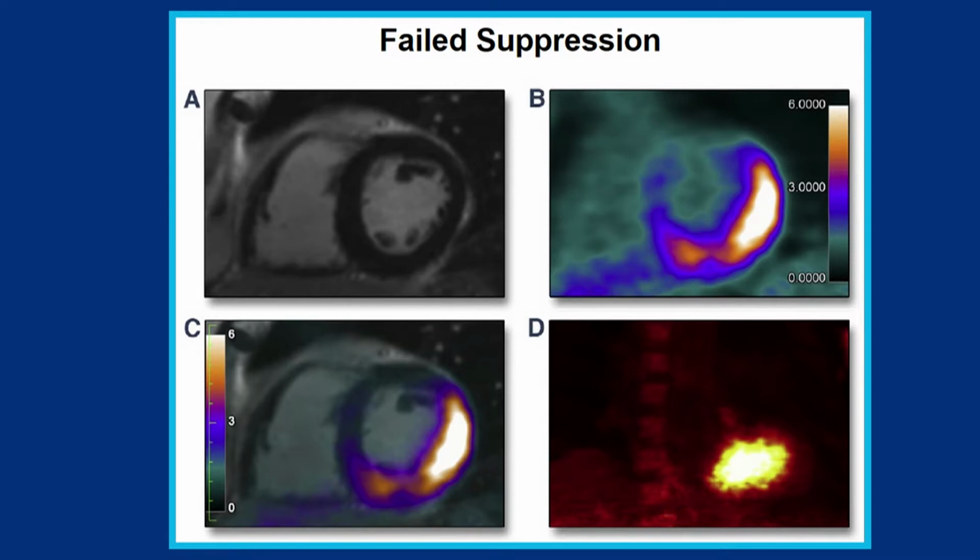So with complicated bioengineering and bioinformatics, we managed to develop algorithms that look at the rate and the kinetics of this PET signal. If there's failed suppression of glucose utilization by the heart, the signal is immediately positive. If it's true inflammation and true sarcoid, the kinetics are much slower to become positive. So we're able to develop thresholds and cut points to enable us to use this signal to determine who has true sarcoid versus who has failed suppression.